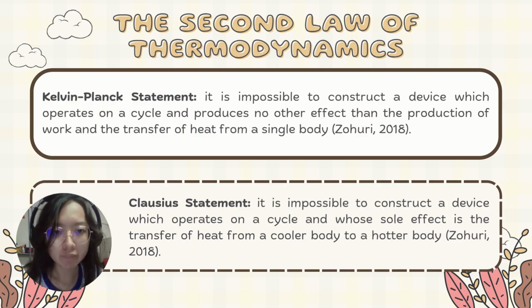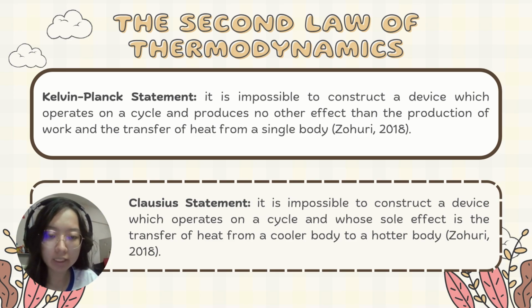So these are two statements of the second law that have to be introduced to enhance the understanding of the second law. Kelvin-Planck's statement states that no heat engine can convert all heat input into work. Some energy is always wasted as heat rejected to a lower temperature reservoir. This is due to entropy, which prevents 100% efficiency. Clausius's statement states that heat cannot flow from a colder region to a hotter one without external work. For example, a refrigeration system uses work to transfer heat from a cold interior to a warmer region. This is aligned with the second law regarding the directionality of energy.